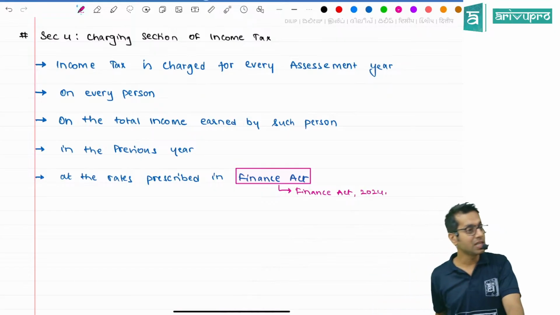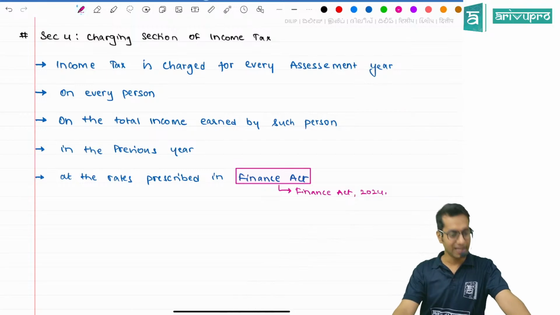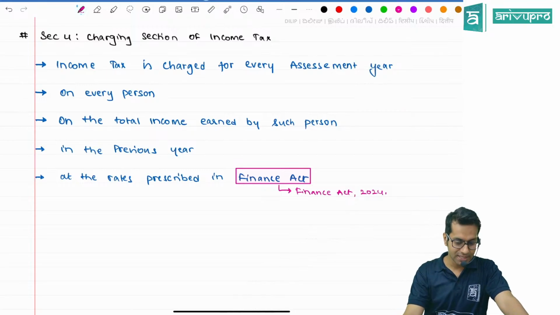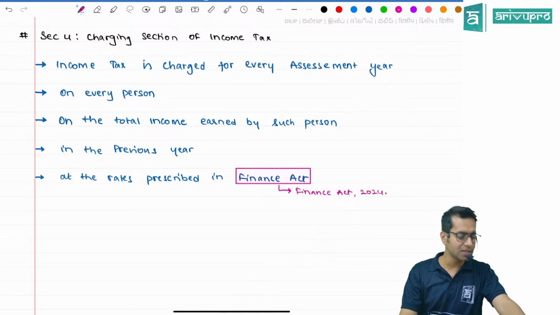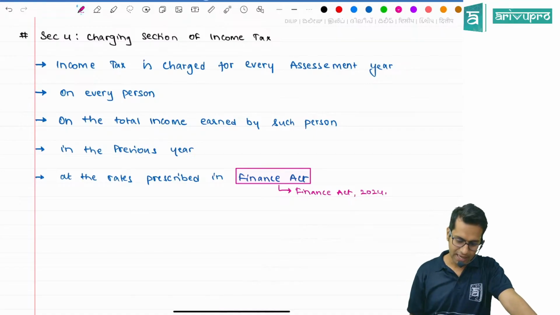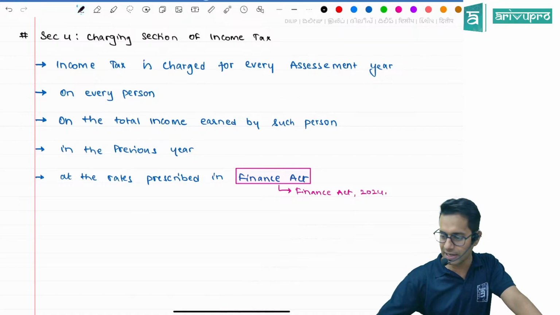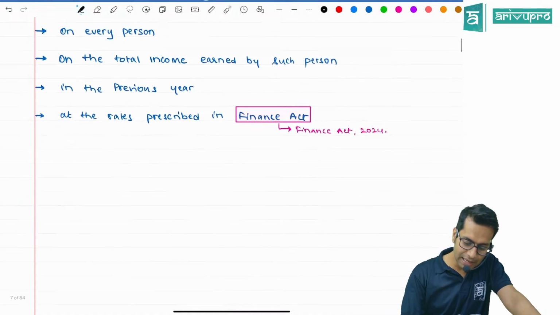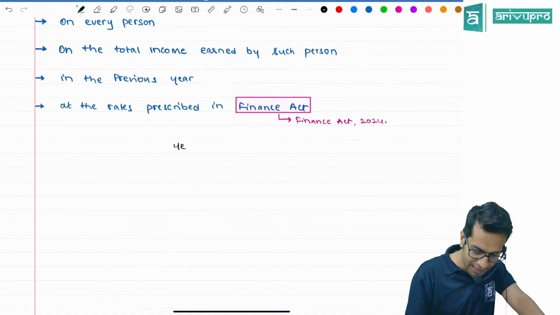Income tax is charged for every assessment year on every person on the total income earned by such person in the previous year. Now please note, when I say year, year is basically of two types. In our life, we have year.